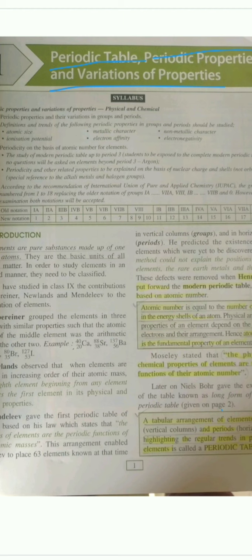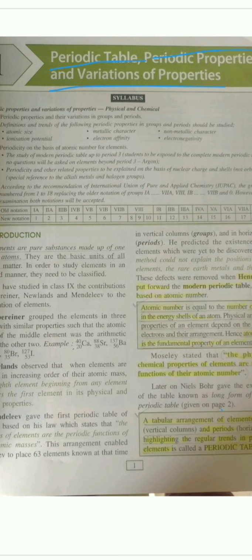Second was that some elements show metallic as well as non-metallic characteristics. So you have learned this term now. The elements which show metallic as well as non-metallic characteristics are your metalloids. Remember it, metalloids. So what are metalloids? Silicon, boron, germanium, arsenic, tellurium, these are all your metalloids.